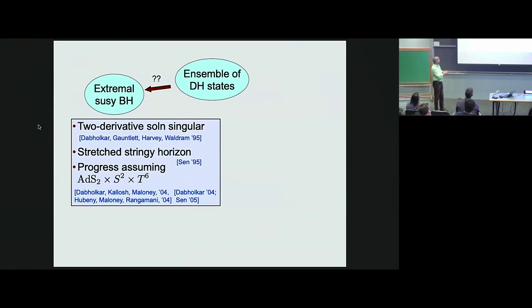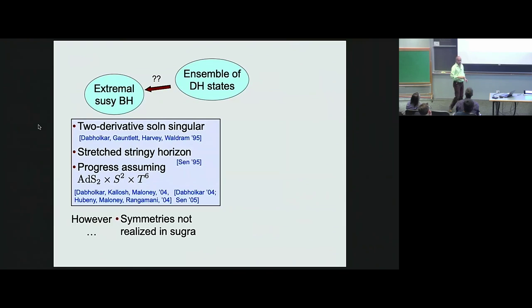So if you assume that this 4-dimensional configuration is AdS2 times S2 times a T6 with 16 supercharges, and all the symmetries and supersymmetries are enhanced, then the tensor structures simplify and one can make progress. There's been quite some work in that direction. People here in the audience as well. However, there's a problem with this, which is that, as far as I know, there's no known solution in supergravity which agrees with this, AdS2 times S2 times T6 with 16 supercharges.